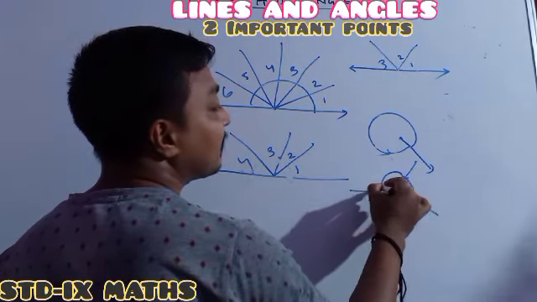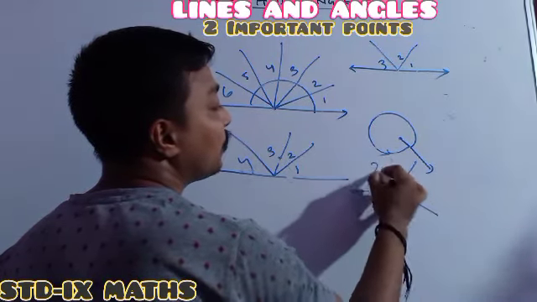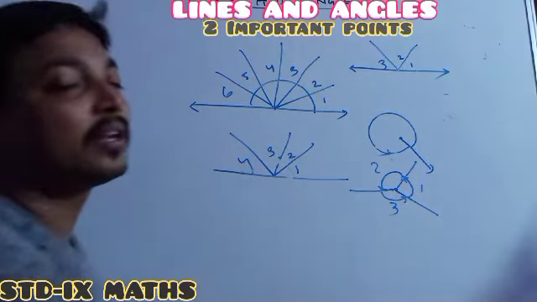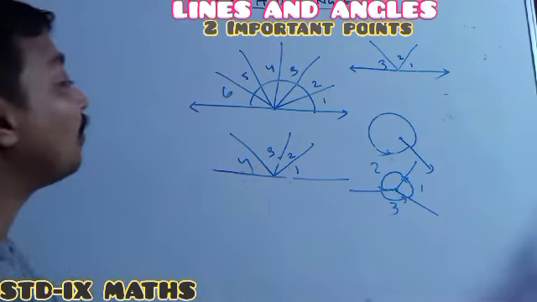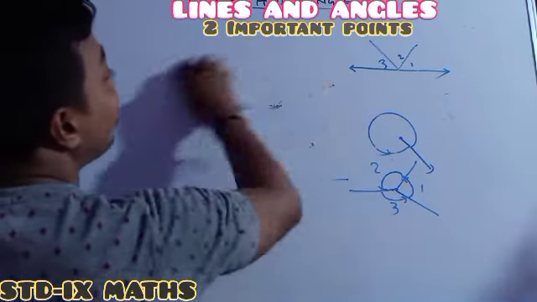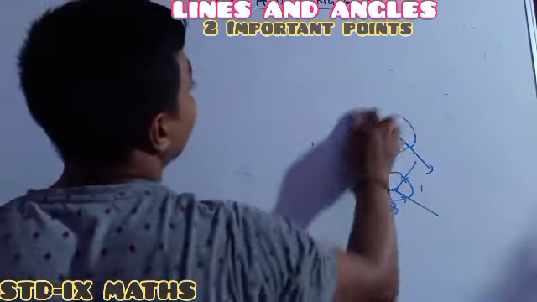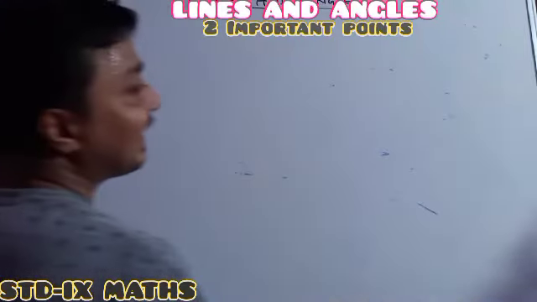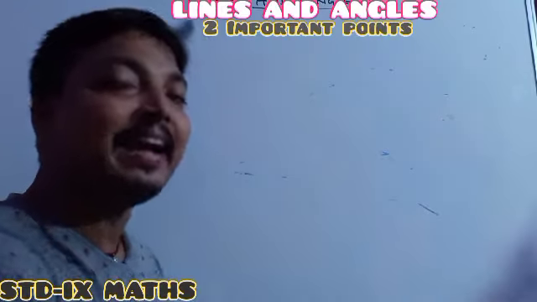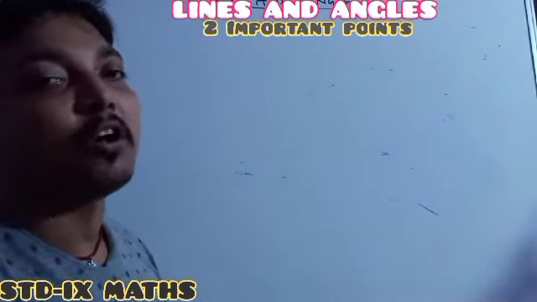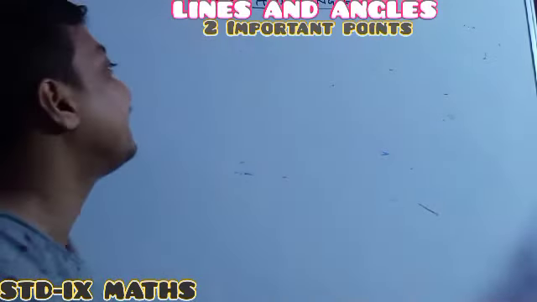Here the angles 1, 2, 3, their sum is equal to 360 degrees. So remember, angles formed around a point total 360 degrees, and angles formed at a point on a line on one side of the line total 180 degrees.